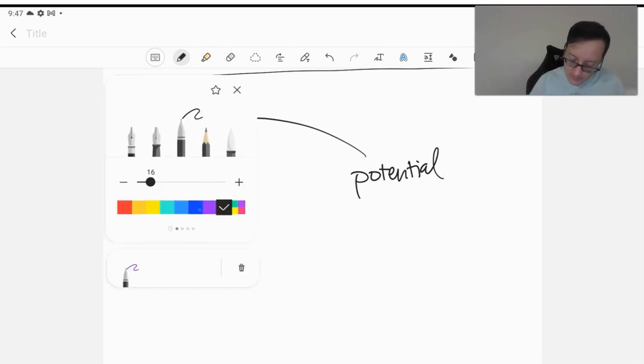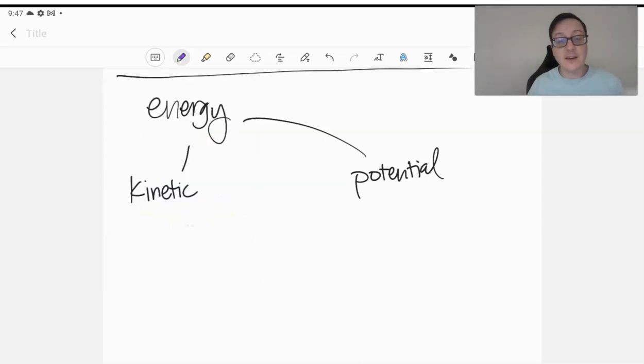Kinetic energy is related to motion, so something that's extensively studied in physics, or the subdivision of chemistry called physical chemistry, really deals with a lot more about kinetic energy. We'll talk about kinetic energy when we talk about gases in chapter 10. But kinetic energy is associated with motion.